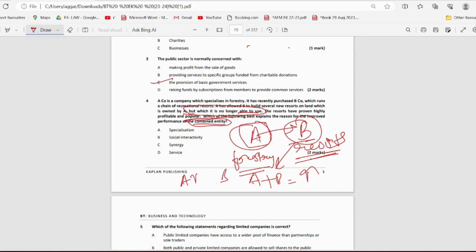So wherever a combination or combined entity comes, it is the case of synergy. If you know the definition of synergy, it is when power is gained by two people who combine or work together, when two organizations work together to achieve synergy. A was not able to utilize the land, that was its drawback, and B did not have land, that was its drawback. So when they came together, they were able to generate a huge amount of profits. That is the reason this is synergy.